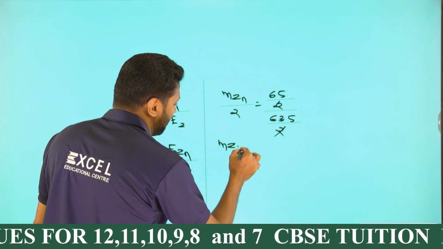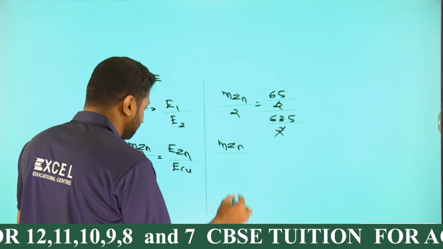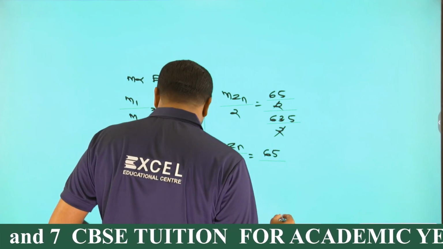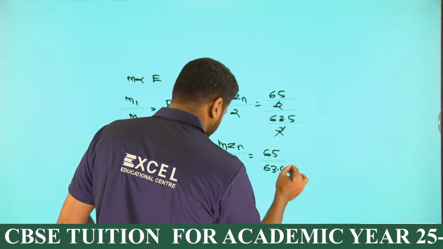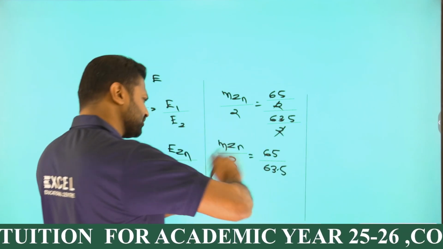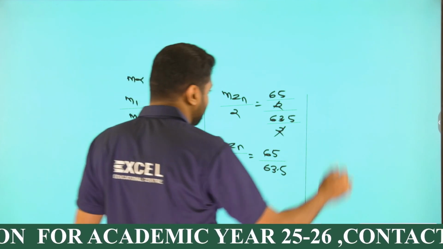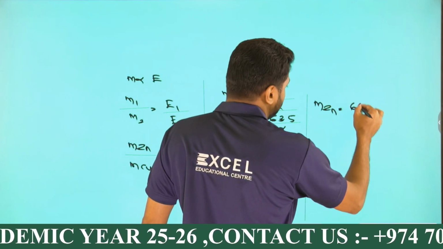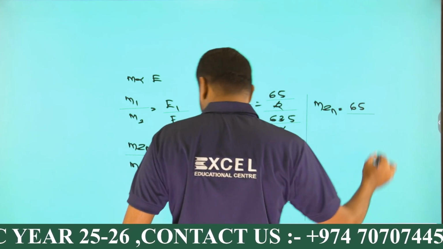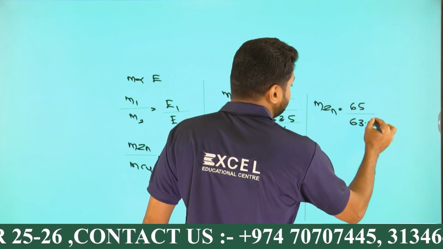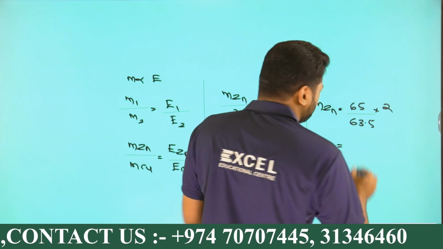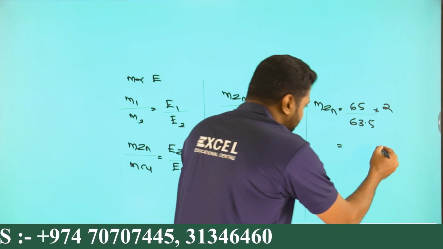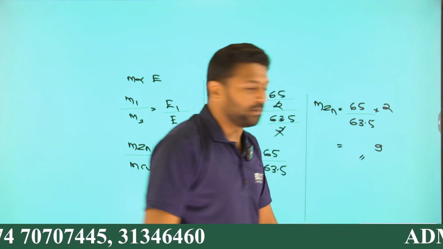Remaining mass of zinc divided by 2 is equal to 65 divided by 63.5. So I can say mass of zinc, just cross multiply 2 over there. So mass of zinc is equal to 65 divided by 63.5 into 2. Solve and check. That mass of zinc obtained will be in gram, right? That unit of mass will be in gram.